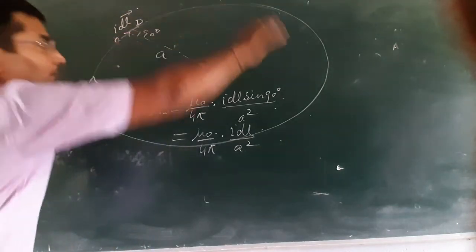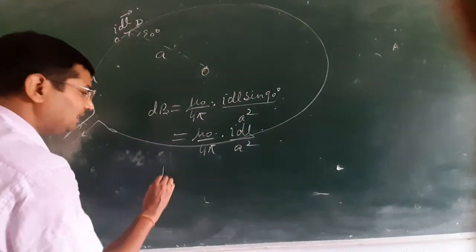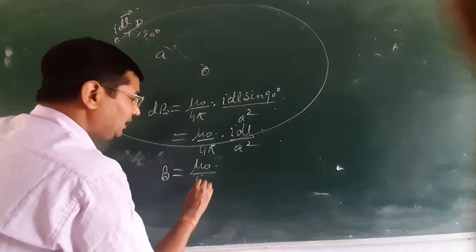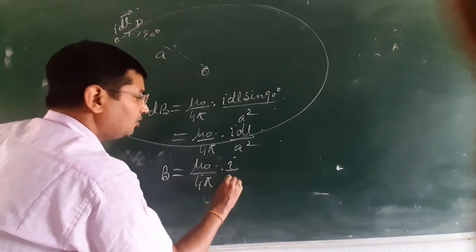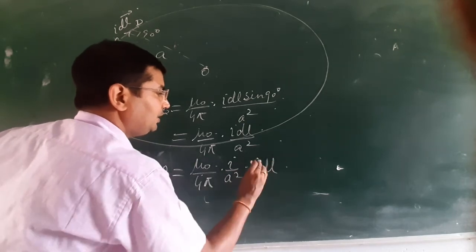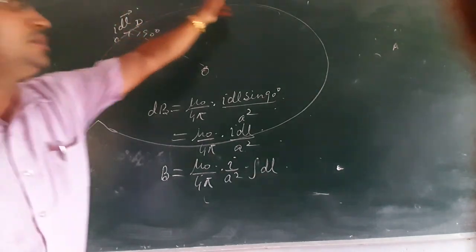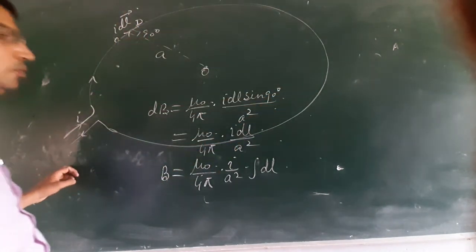So the total magnetic field at the center can be obtained by integrating. Integration of dl is equal to L, and L is the circumference, L is equal to 2 pi a.